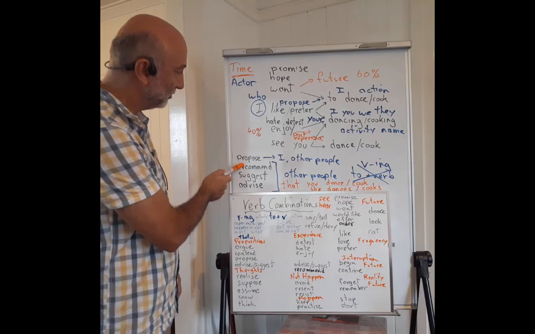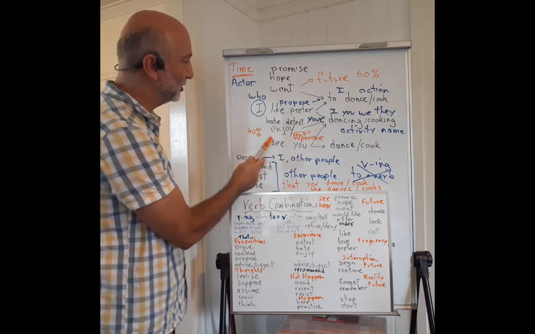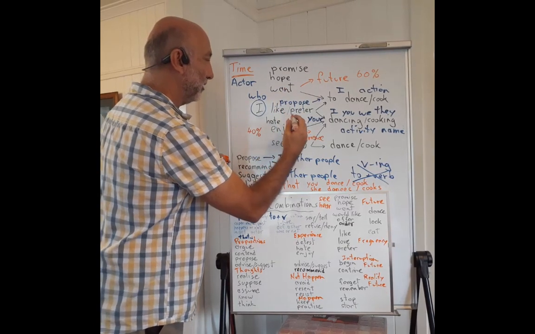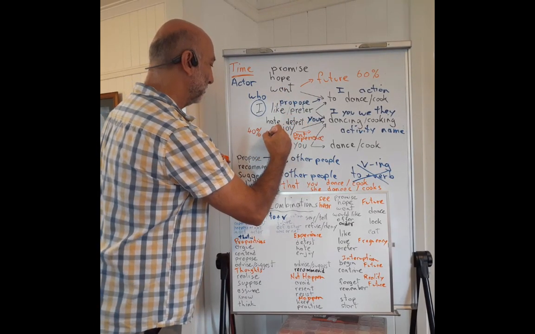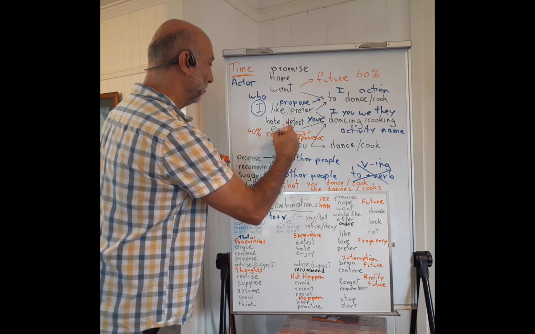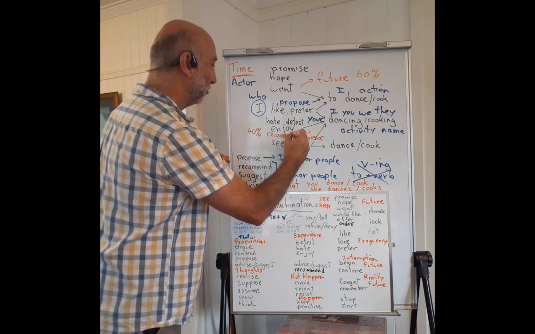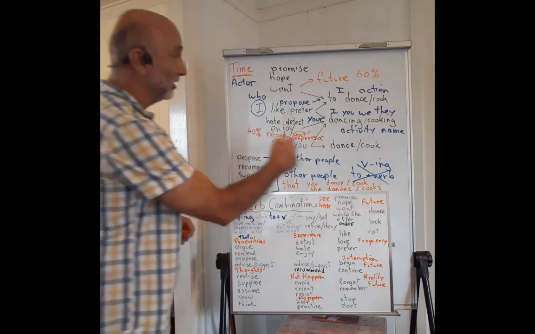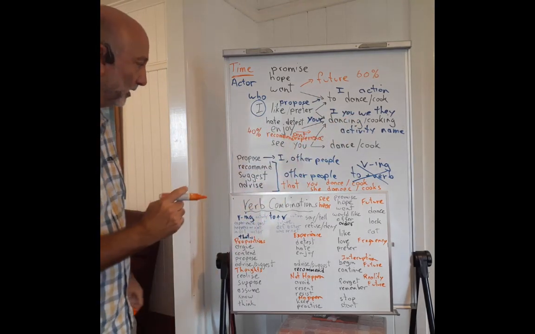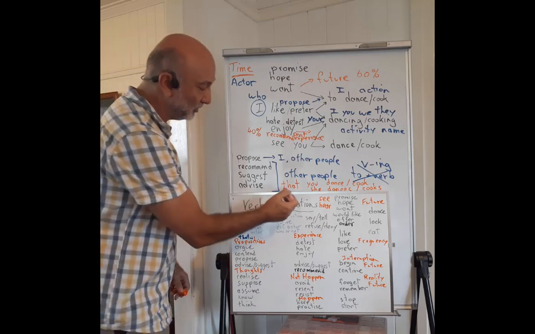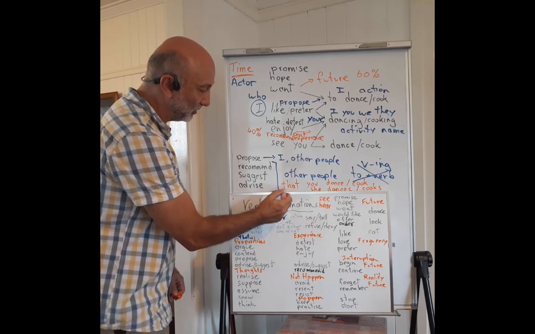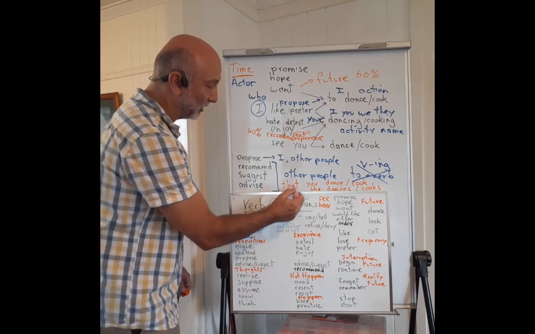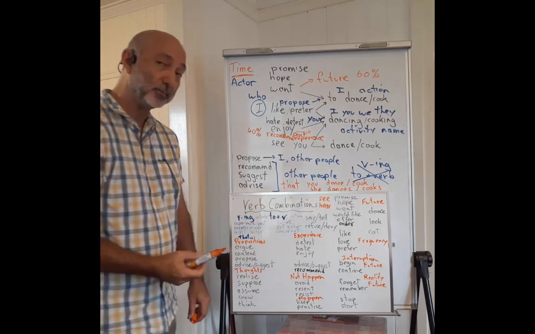We can use recommend in this sentence structure. Let's put it here under enjoy. So I recommend dancing, or I recommend cooking. But we can also use this structure. I recommend that you dance, or I recommend that you cook.